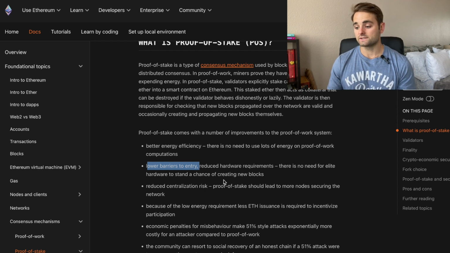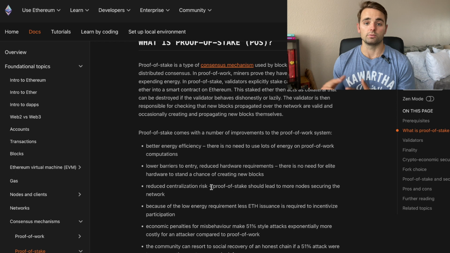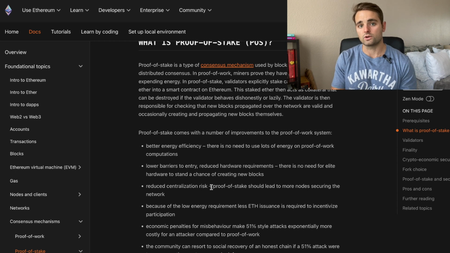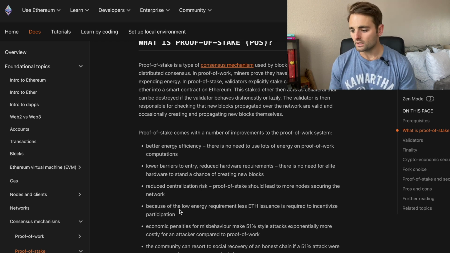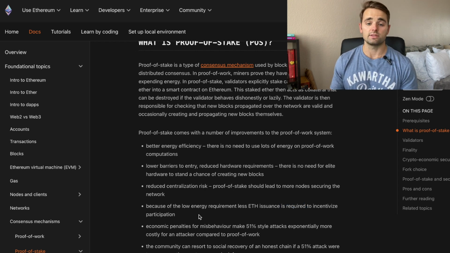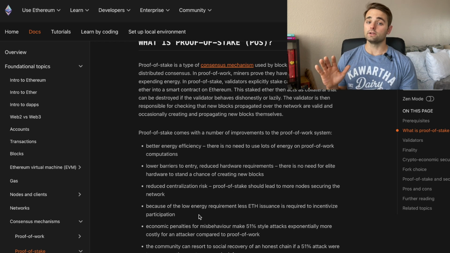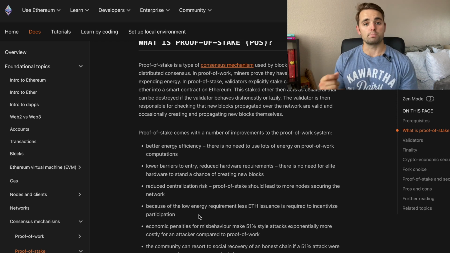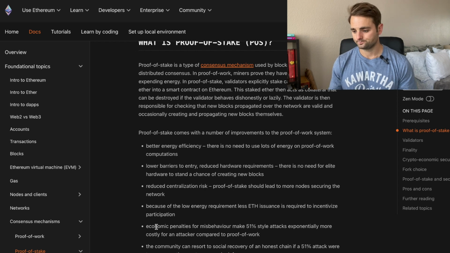It's reduced centralization risk because what we're seeing with proof of work models is that miners are coming together in pools, and those pools dominate the majority of the rewards going out in the Bitcoin network. And because of the low energy requirement, less Ethereum issuance is required to incentivize participation. So this is how Ethereum is actually going not only from a slight inflationary model, but to a deflationary model. And that was through EIP 1559, which burns a set amount of Ethereum per block based on all the transactions.